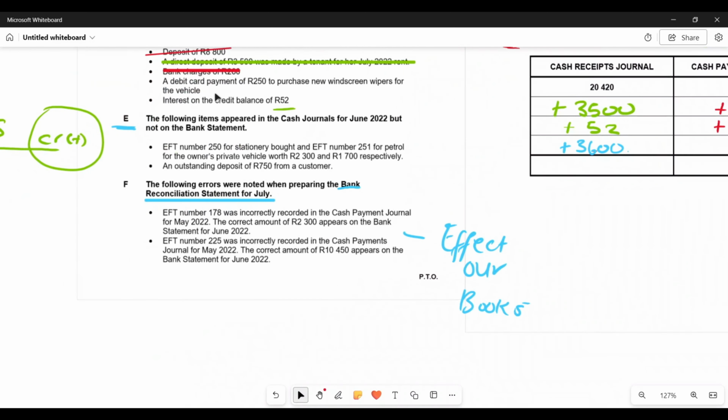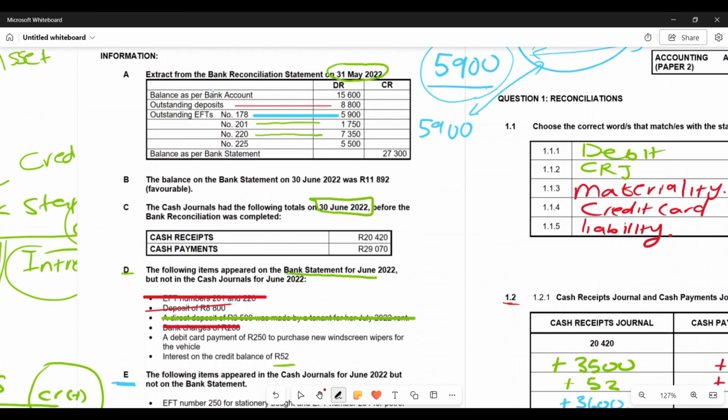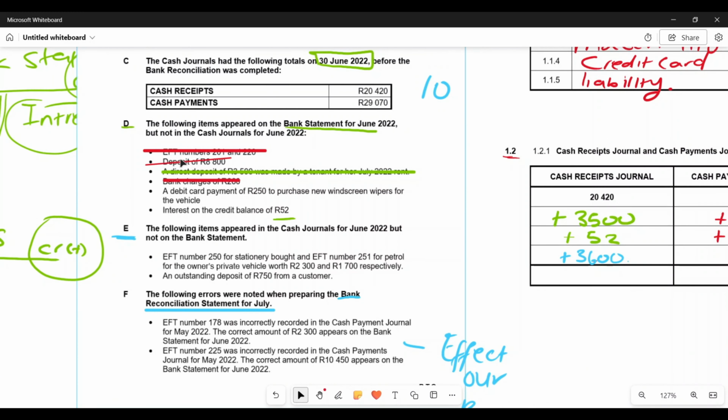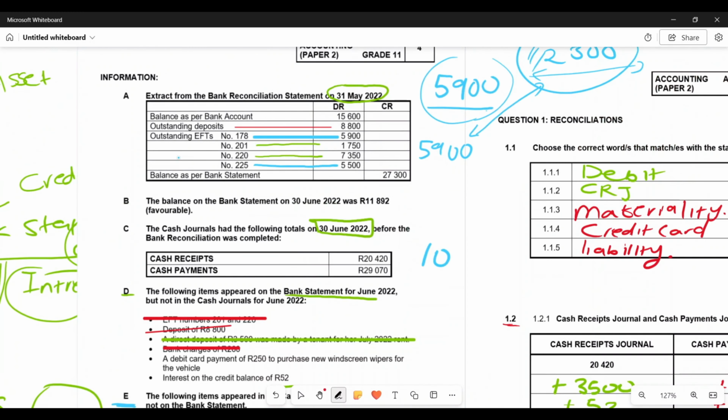Now, the last transaction, EFT number 225, was incorrectly recorded in the cash payments journal. Now, this is also a transaction that we recorded incorrectly in the cash payments journal. Now, the correct amount is 10,450, right? Now, this is the EFT. Let me see the correct amount. 10,450 is the correct amount. In the CPJ, we were supposed to record the 10,450, but we recognized this as 5.5, meaning that we understated this amount, right?